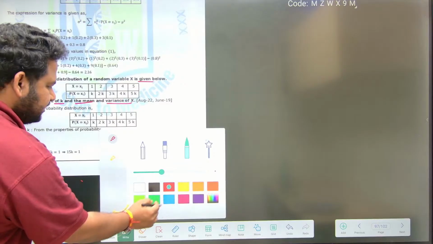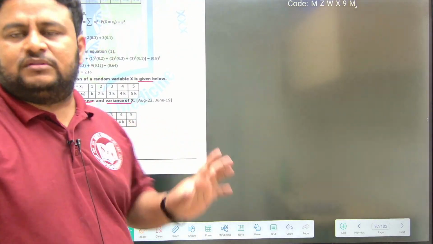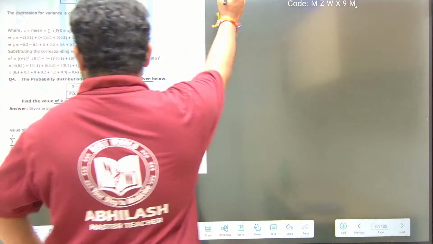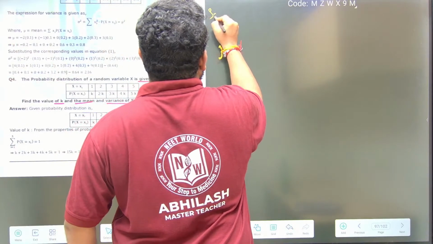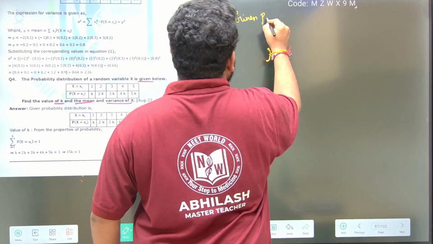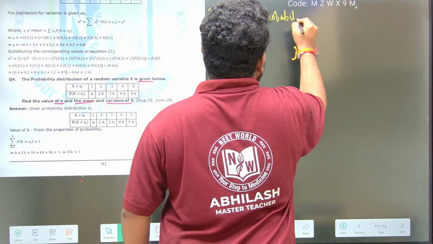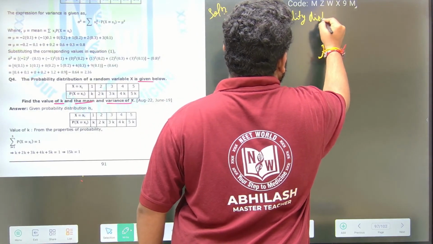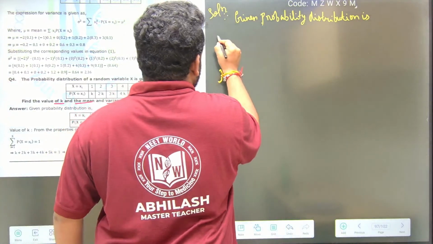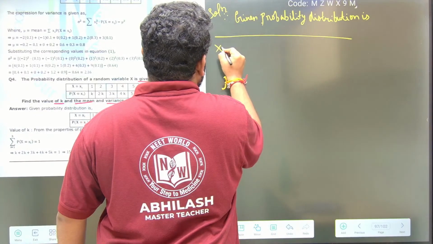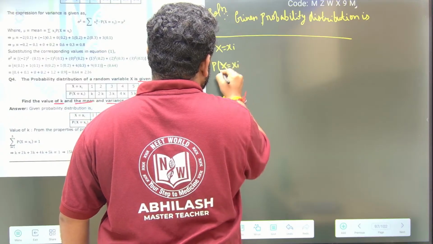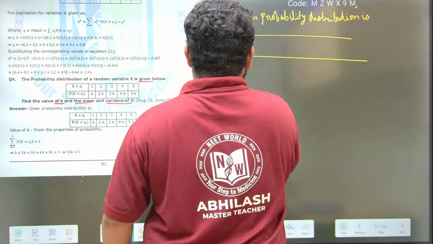So let us start with this question. The table is given here, and we should make the table in the solution. Let me write down the solution. Given probability distribution is: even if they give the table, you should write the table in the solution also. Please write it down. So here, x is equal to xi and p of X equal to xi. This is what they have given. So see here, this is p of xi.